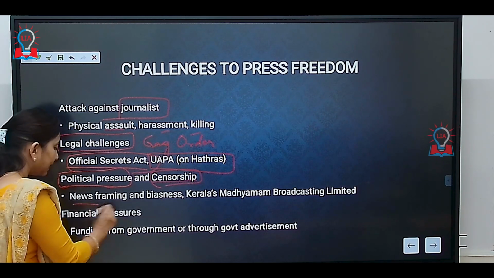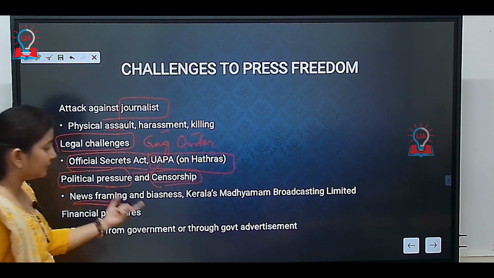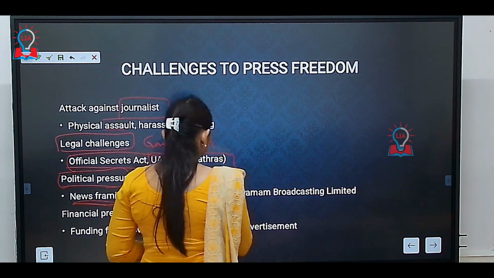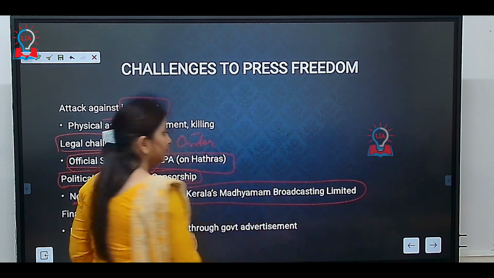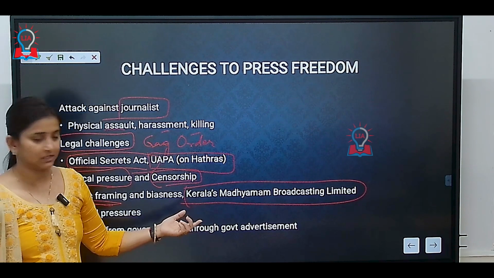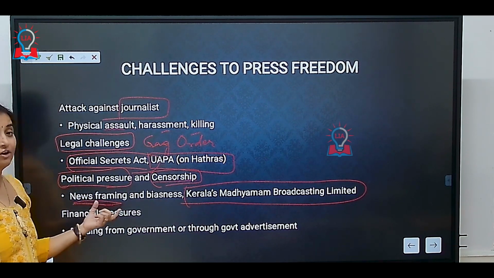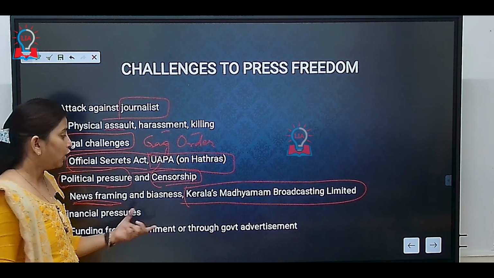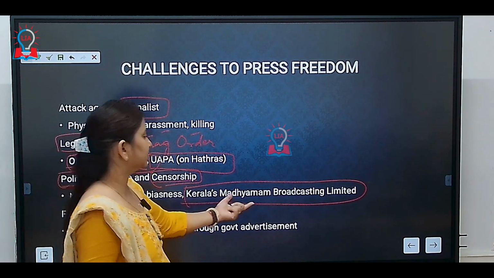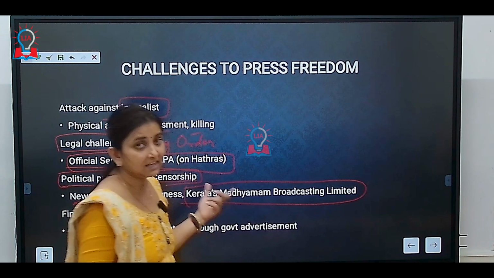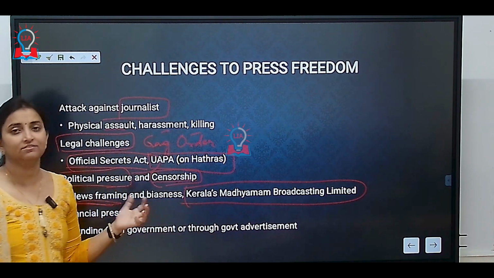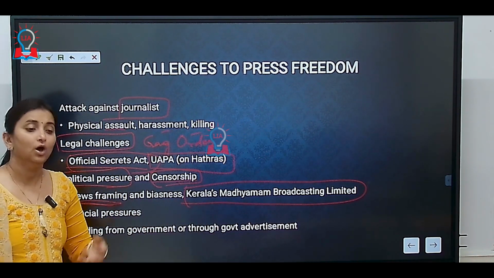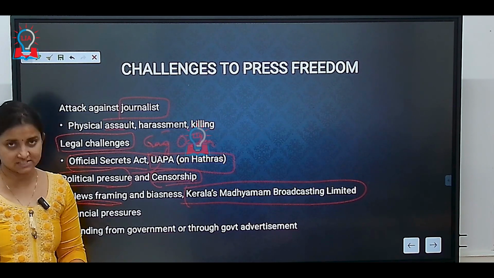Framing of news items or bias can also be grounds for restricting press freedom. They can be asked to rephrase the news so that it speaks in favor of the government. That is what was faced by Kerala's Madhyamam Broadcasting Limited. They faced censorship because they were furnishing certain information, or rather taking an extreme left stand.